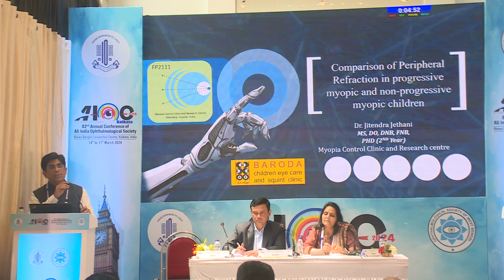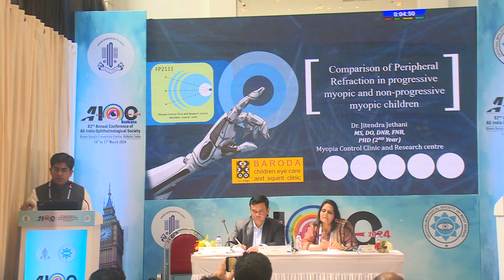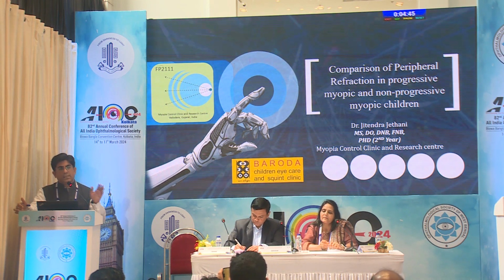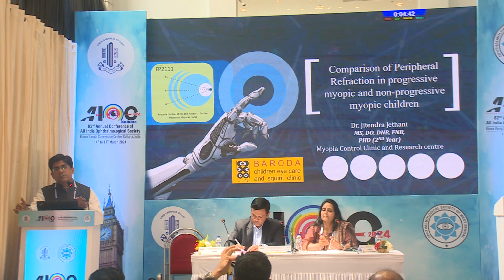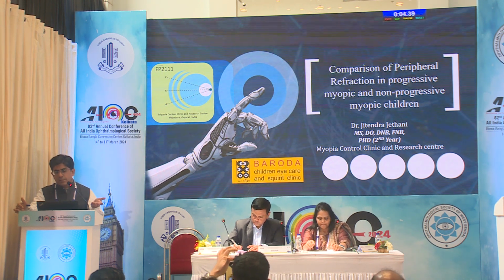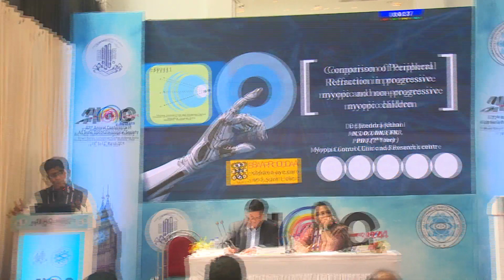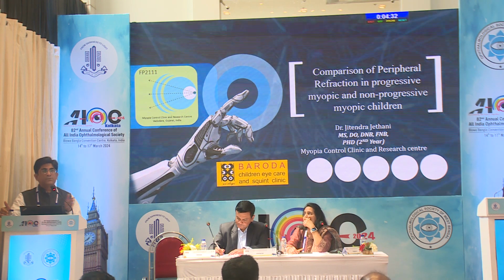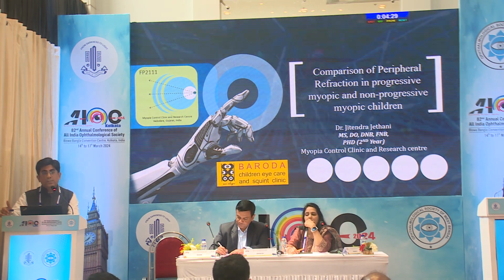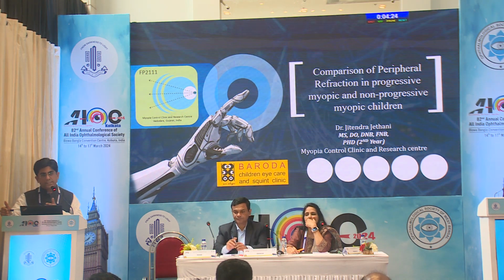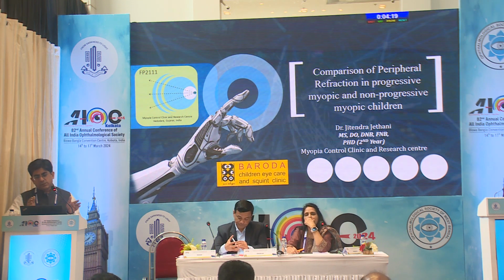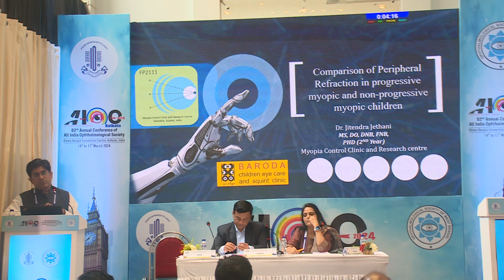So, myopia prevalence. We have enough data now that myopia prevalence has been increasing dramatically throughout the globe, whether it is India or abroad. And the uniqueness of the myopic eye, how it is different from the hyperopic eye, is that it has a longer anterior-posterior length, which means the axial length is longer than the equatorial diameter, which is not there in hyperopic eyes. Now, how does it transform into peripheral refraction? The peripheral refraction along the horizontal meridian in the myopic eye would be relatively more hyperopic because the axial length is long. Now, it is known that the peripheral retina influences ocular growth.